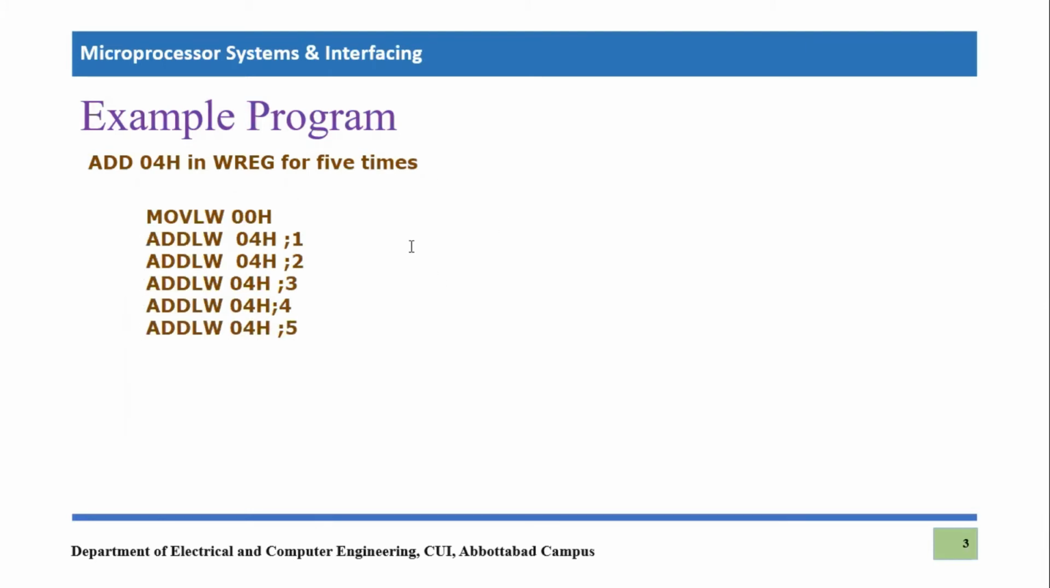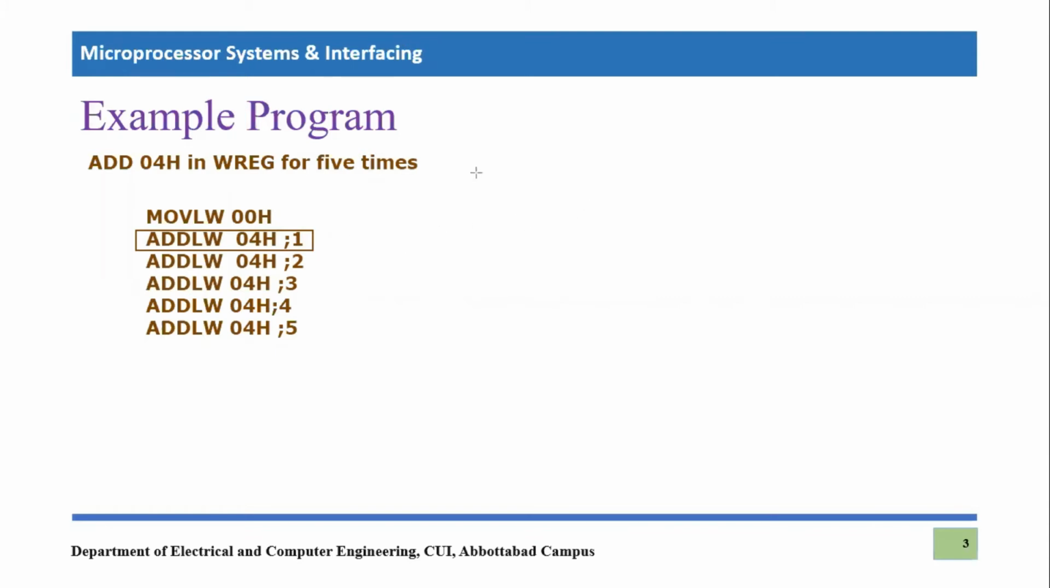So you know what we are doing: we are just repeating this instruction, add literal to working 04 hex, 5 times, right? So that means we are just repeating the instruction. And if somehow we do a magic, where we write this instruction 1 time only and then we repeat this instruction 5 times, then this will be done more efficiently, right? So let's write the code.